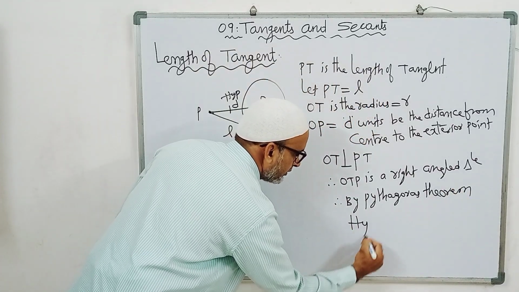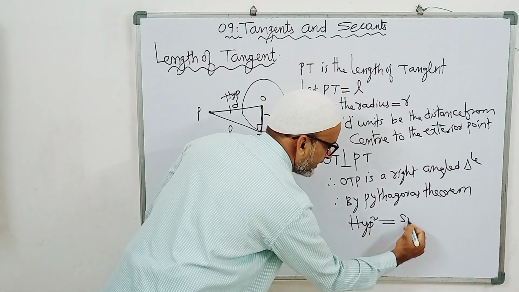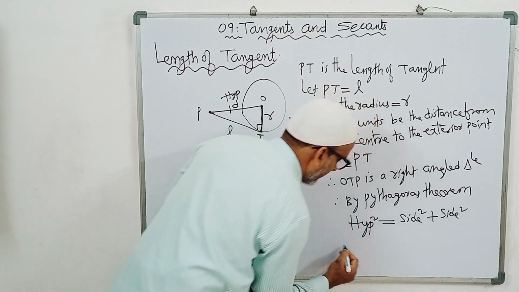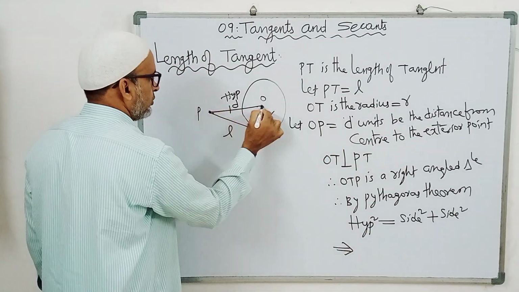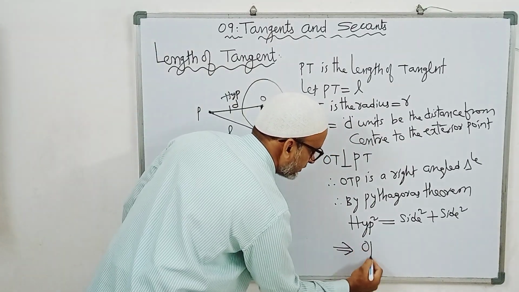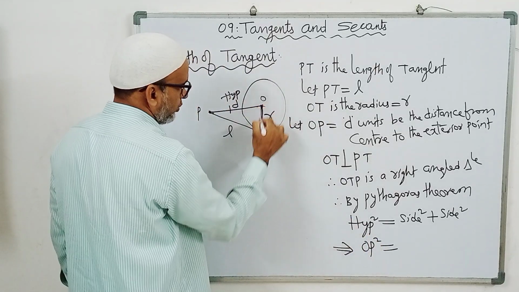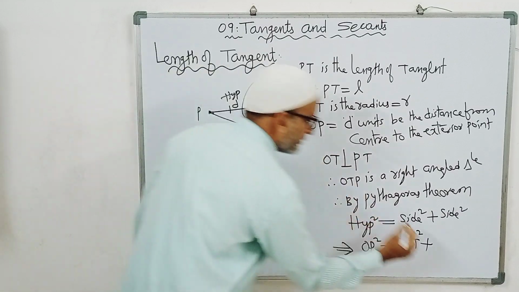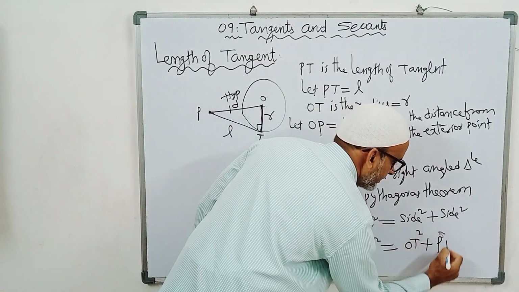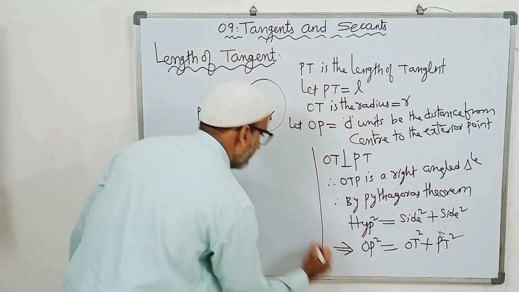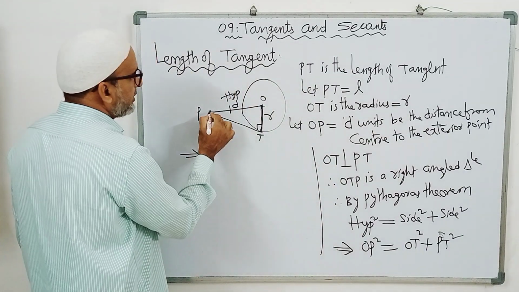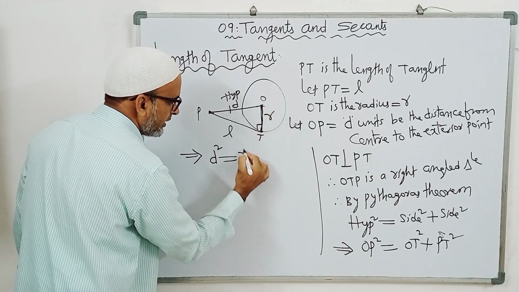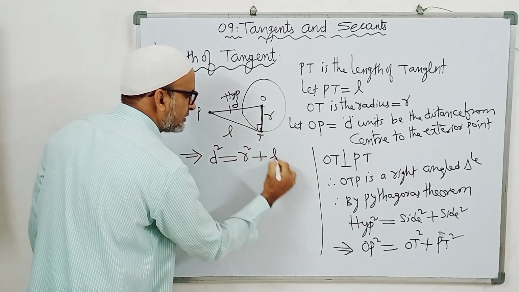hypotenuse square is equal to side square plus side square. Hypotenuse means OP square is equal to OT square plus PT square. Here OP is D, OT is R, PT is L. So D square equals R square plus L square.